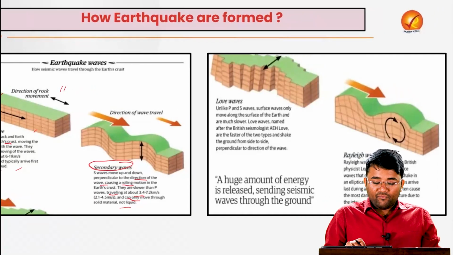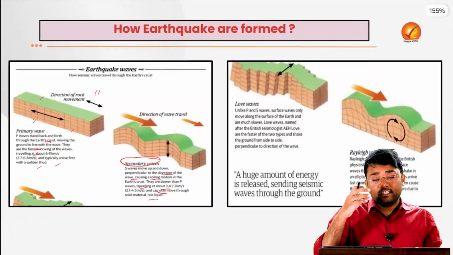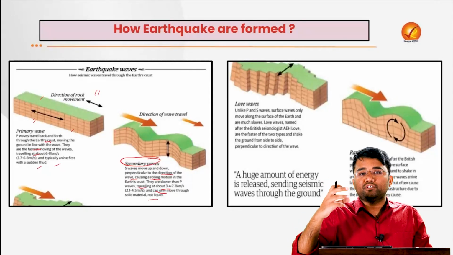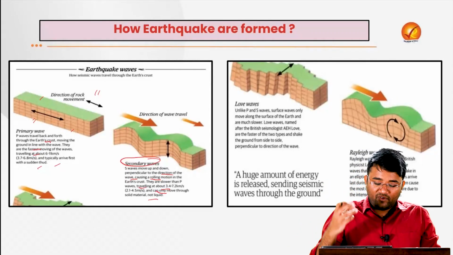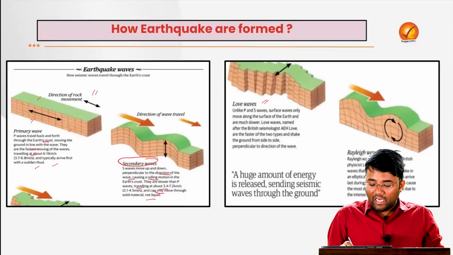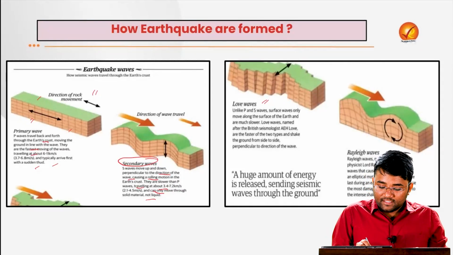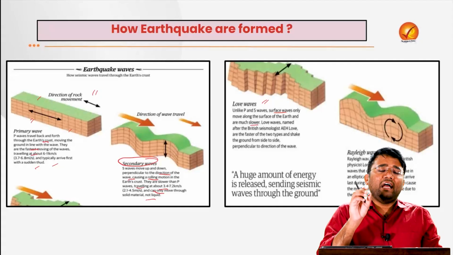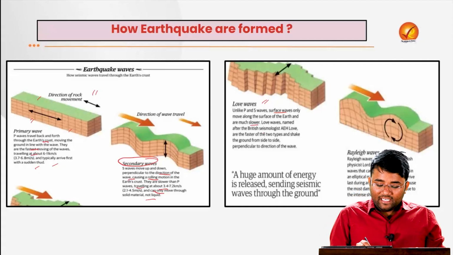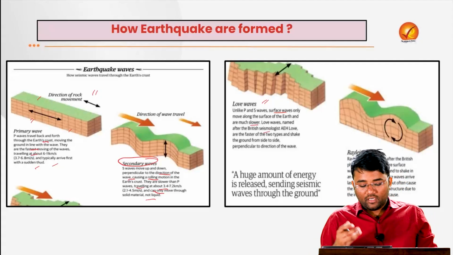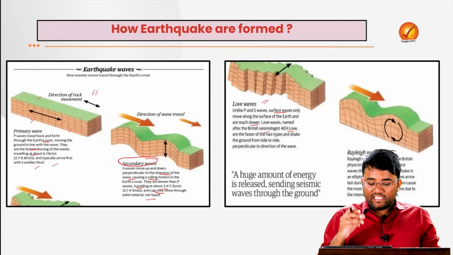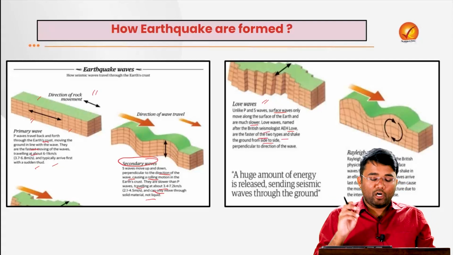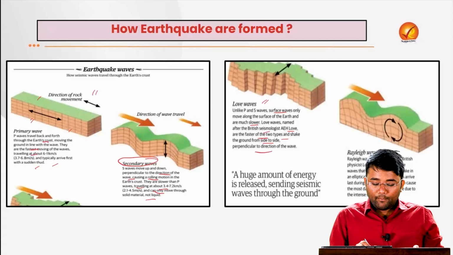Then we have these body waves, when they interact with the surface rocks, they produce the surface waves, which are the Love waves and the Rayleigh waves. These surface waves only move along the surface of the earth and they are much slower. The Love wave was named after a British seismologist, A.E.H. Love, and it is the faster of the two types and shakes the ground from side to side, perpendicular to the direction of the wave.